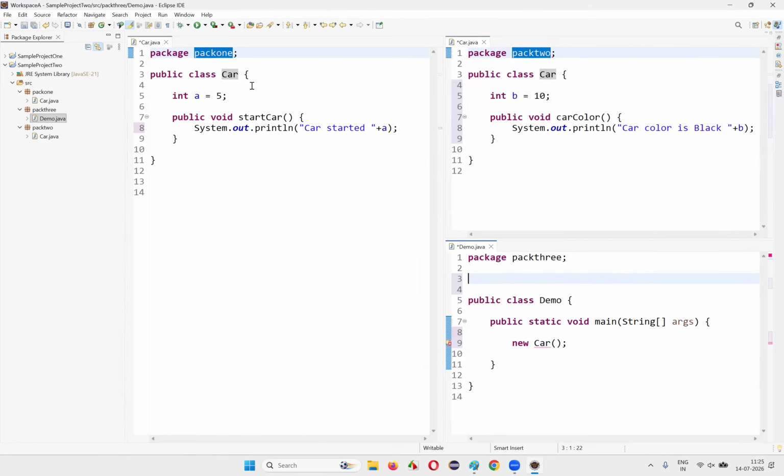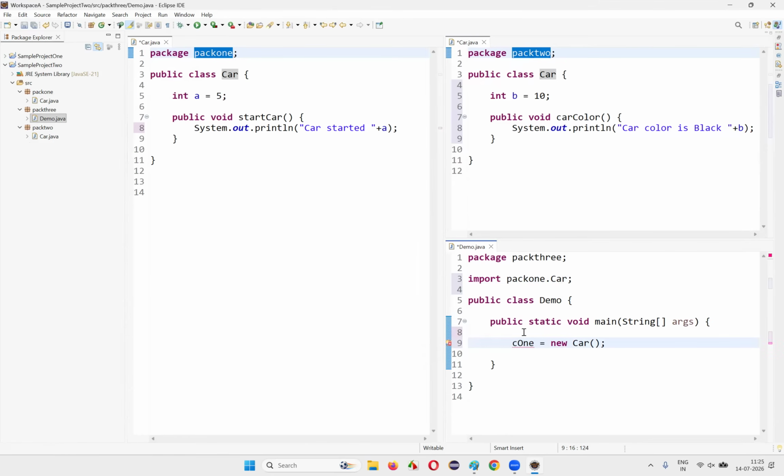Let's say I want to import it from pack1. So I have to write import, and the name of the package is pack1.Car. The moment you do that, which class will be imported? This class or this class? The first class, which is from pack1, will be imported, not pack2. What is the proof? I'll show you.